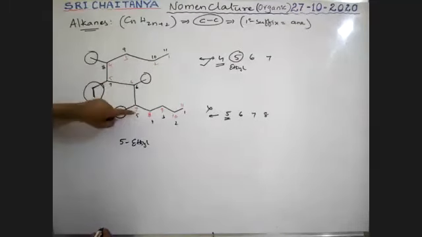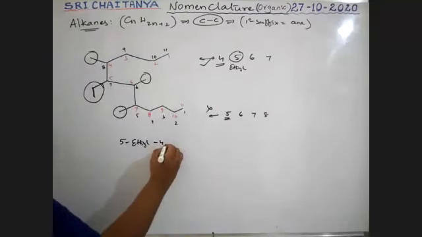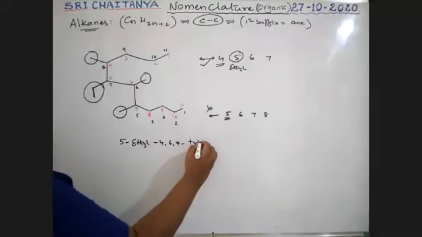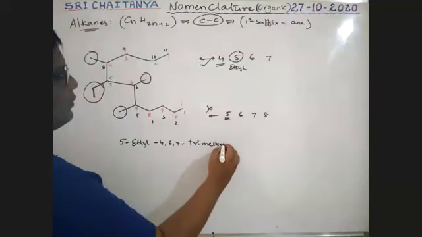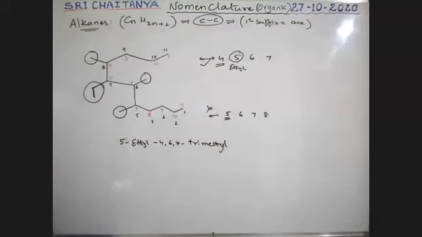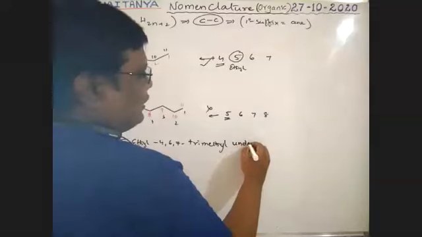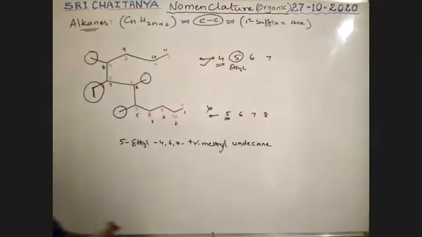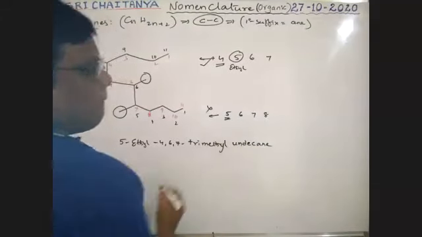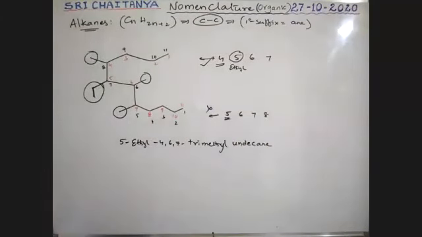4, 6, 7 trimethyl, 11 carbons, undecane. 5-ethyl, 4, 6, 7-trimethyl undecane is the correct name for this one. Okay.